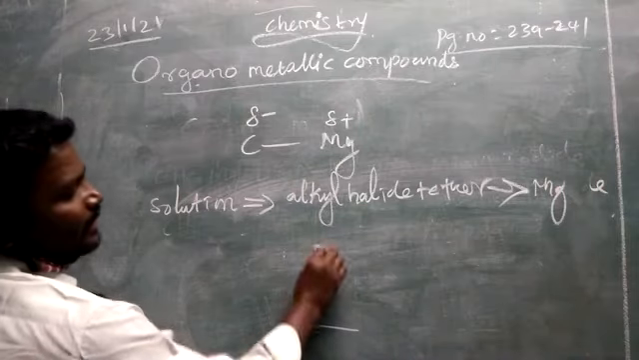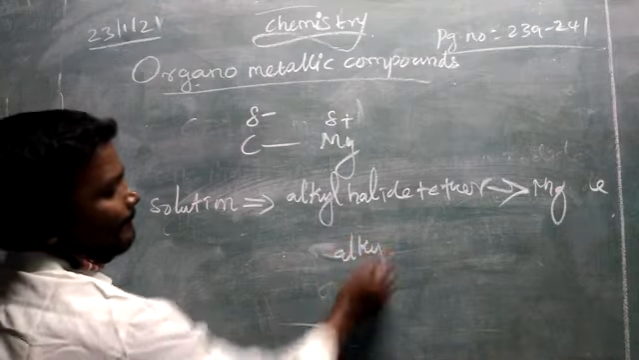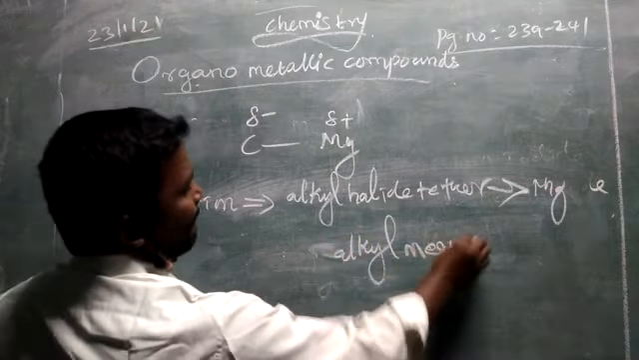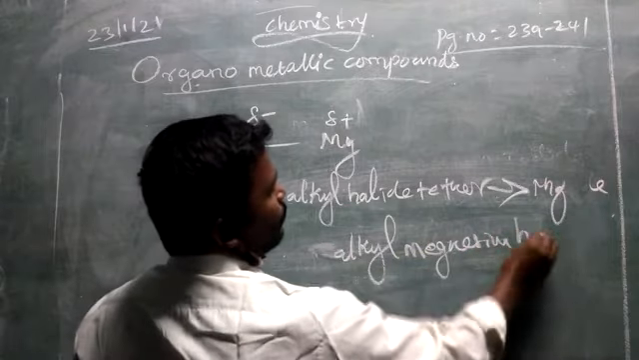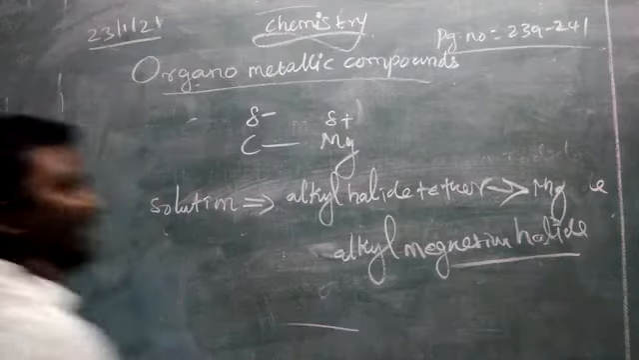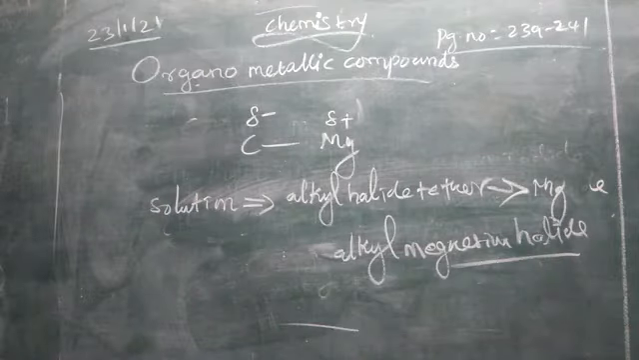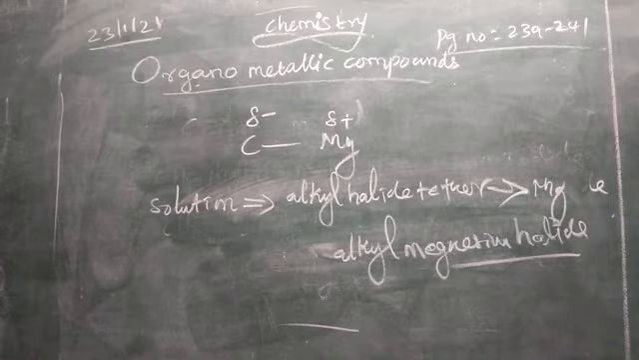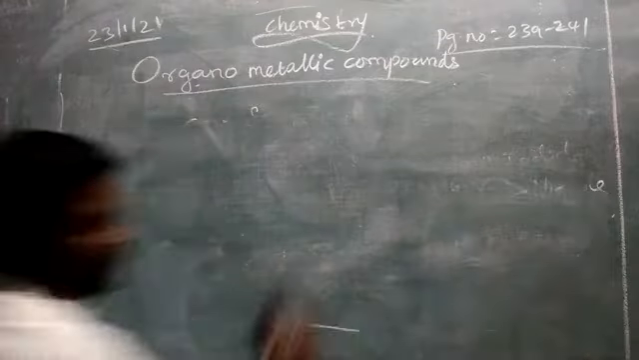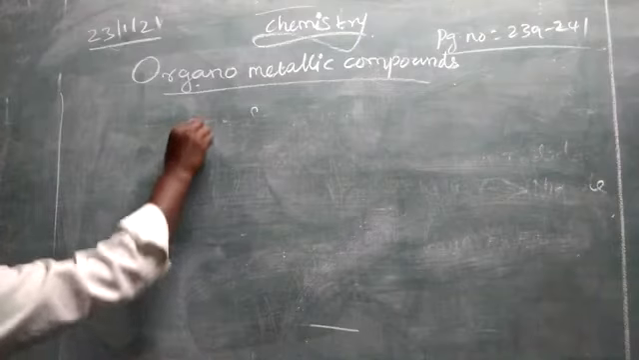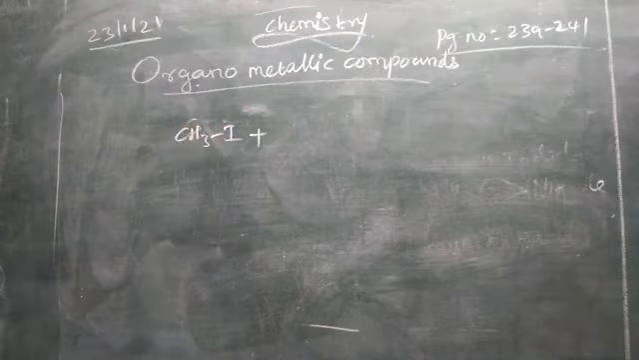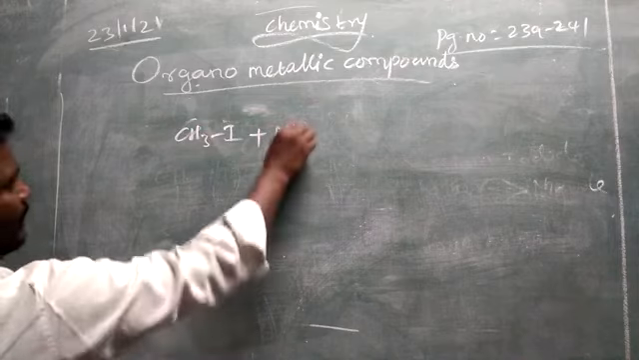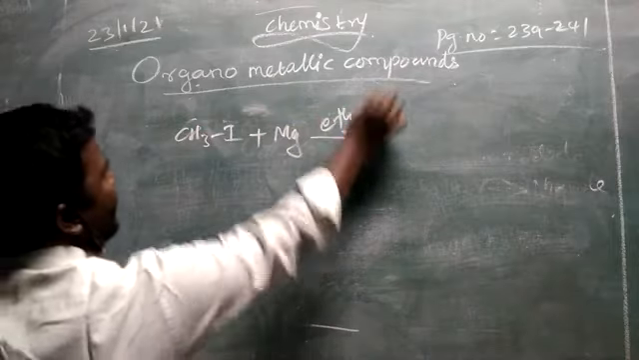Finally, it will produce an alkyl magnesium halide compound. So this alkyl magnesium halide compound is also called Grignard reagent. Let us see one preparation. Iodomethane, CH3I, reacts with magnesium in the presence of ether medium.